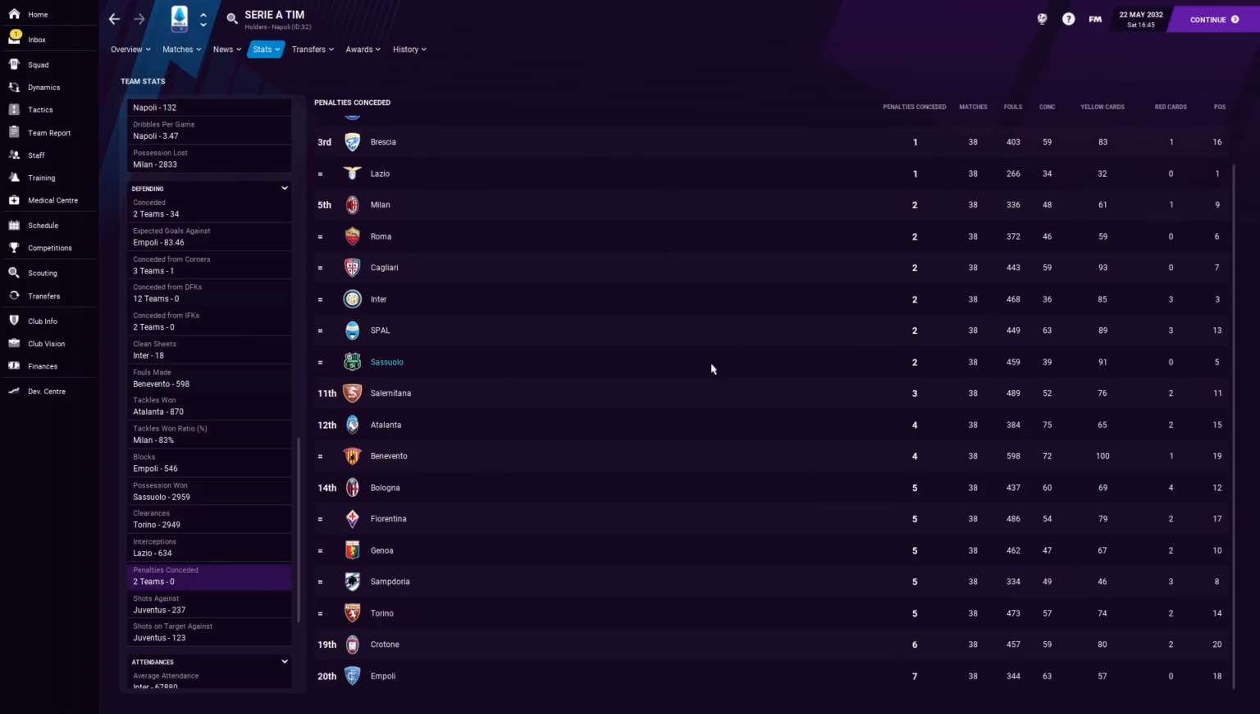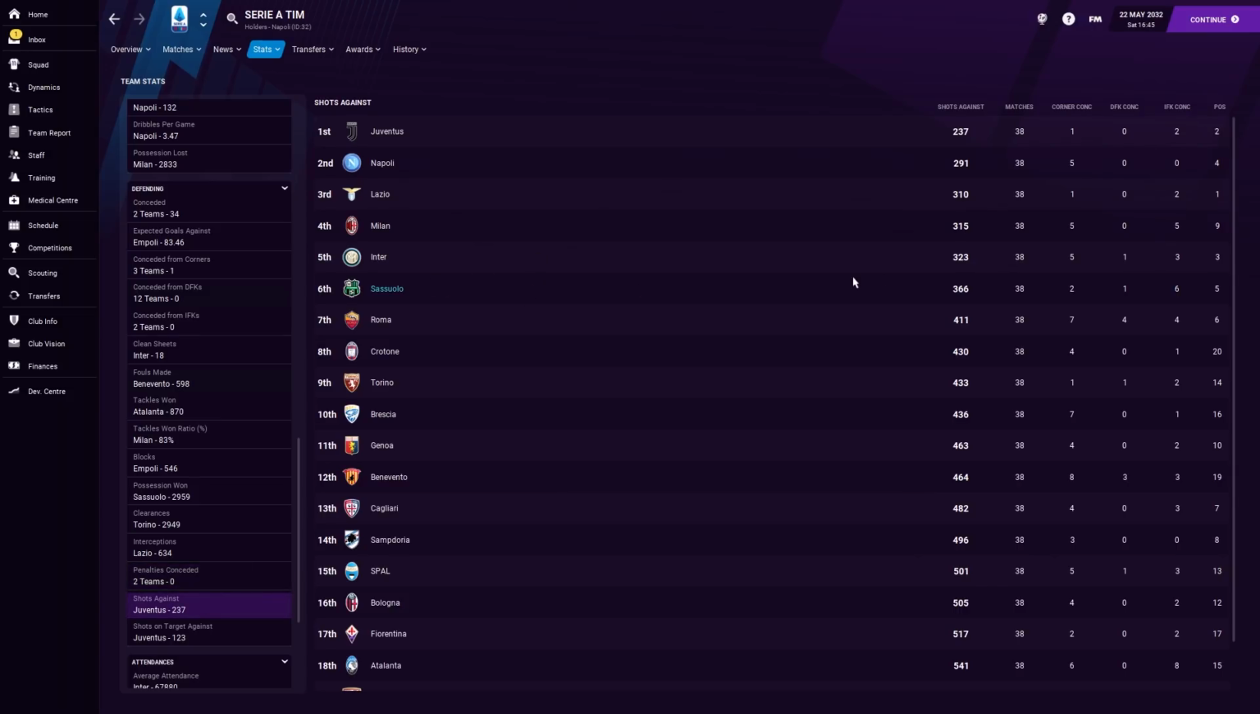The fact that we've only been involved in 2 penalties in the entire season, 2 against and none for, is kind of mad, actually, but there you go. Shots against, we've not faced that many shots either. We've done a really good job at keeping teams quiet for the most part. Occasional games we'll just have where they go off the rails.